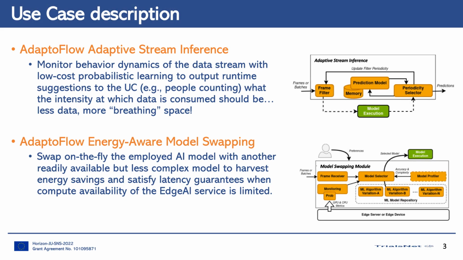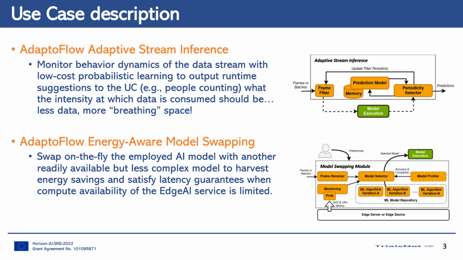In the AdaptoFlow project, we propose two modules, namely, adaptive stream inference that monitors the behavior dynamics of the data stream with low-cost probabilistic learning to output runtime suggestions to the use cases, like people counting, what the intensity at which data is consumed should be. This will reduce the data and give breathing space to the use case.